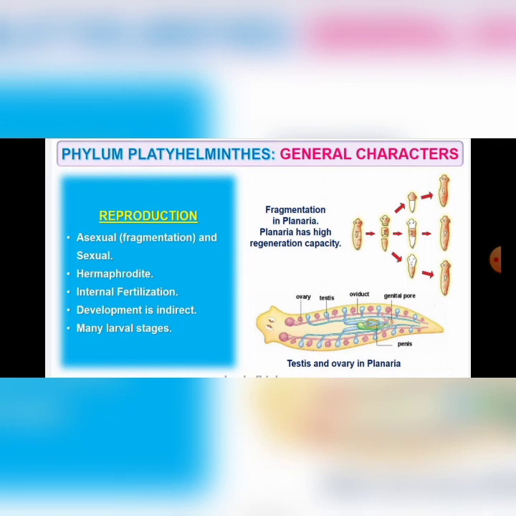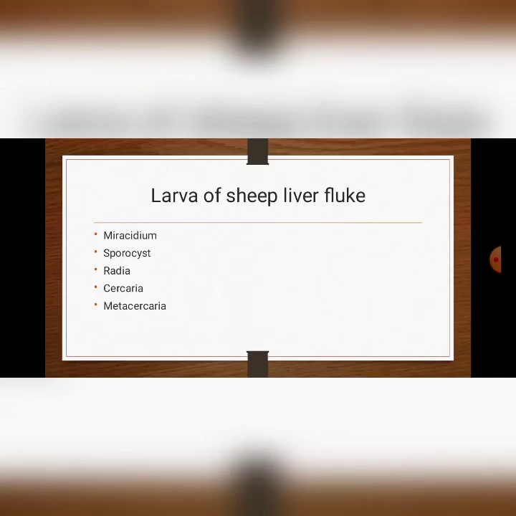If there is no larval stage, then the development will be direct. I'll give one example for indirect development in sheep liver fluke. You can see many larval stages here. First larva is Miracidium larva. It develops into sporocyst, then redia larva, then cercarial larva, and the last one is metacercarial larva. So in detail regarding the larva and life cycle, we'll discuss in the coming videos.